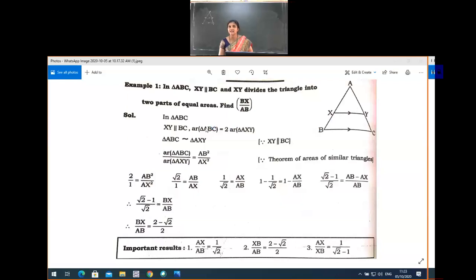Yes, we can take the result from the given data that the total area of triangle ABC is equal to twice the area of triangle AXY. So this is the first result.